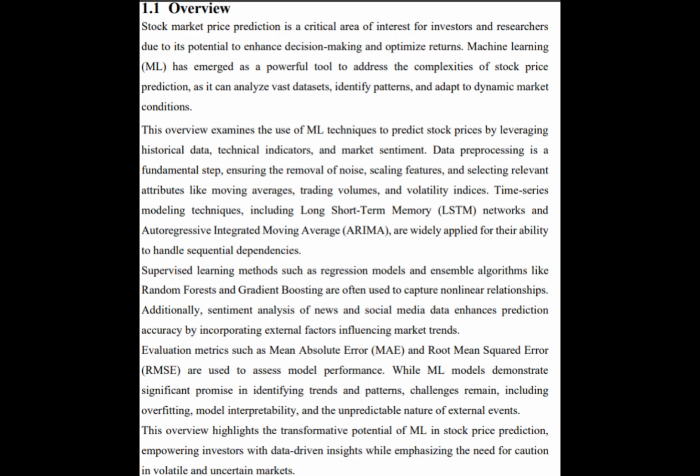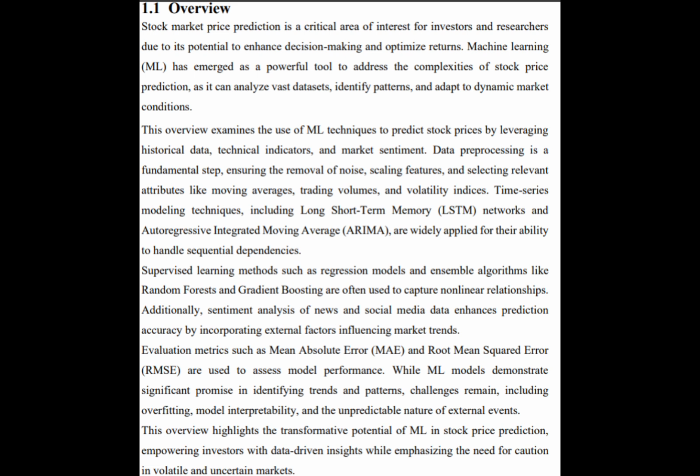This project focuses on predicting stock market prices using machine learning, specifically using the LSTM, which is a long short-term memory model, one of the advanced models in AI. The stock market is highly unpredictable because prices depend on many factors such as economic conditions, company performance, and global events. Machine learning helps analyze historical stock data, identify hidden patterns, and make data driven predictions that can help investors make better decisions. So this model can help investors take better decisions by considering its output.